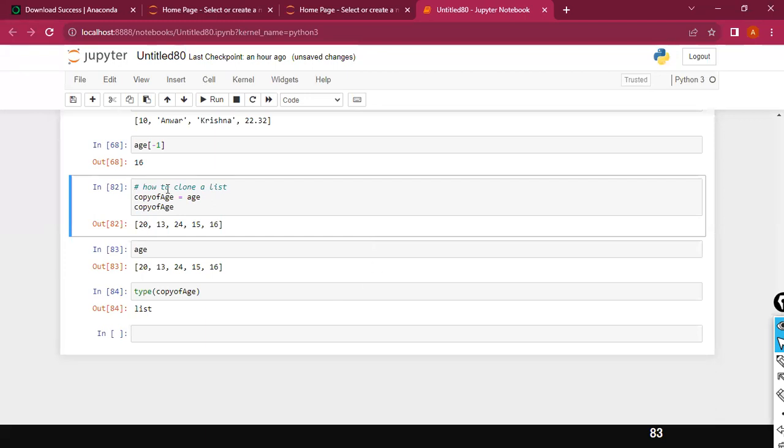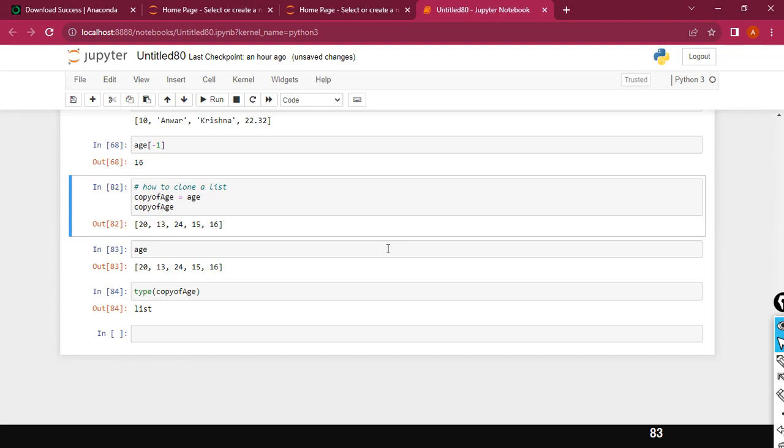Okay, how do I slice the values from a list? If you want to slice a specific single value, you can use the index to access the value stored in a list. And if you want to select a range of values from a list, you specify the list name, followed by square brackets.